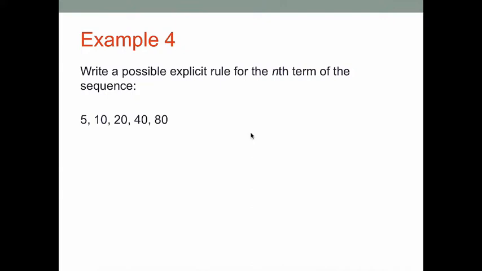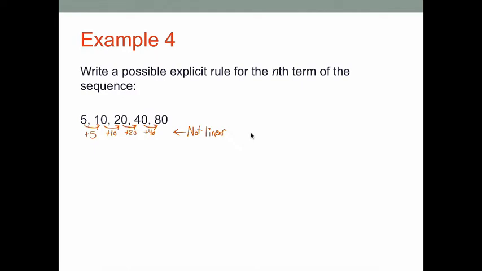happening between our numbers? So if I'm going from 5 to 10, that's adding 5. Jumping from 10 to 20, that's jumping 10. 20 to 40 is jumping 20. 40 to 80 is jumping 40. That's not consistent. That's not a constant rate of change, which means we're not dealing with a linear relationship here between these numbers. We're not dealing with a pattern that fits a linear model.